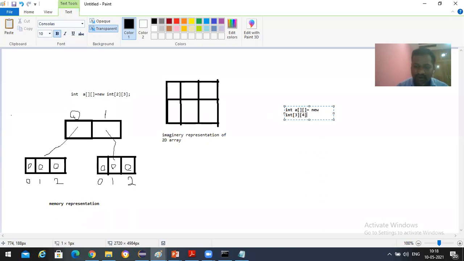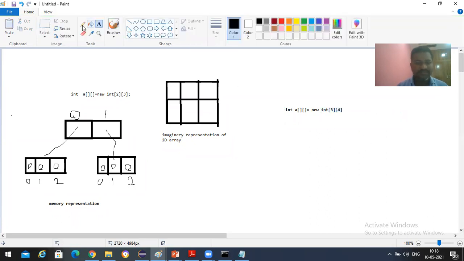What is the meaning of this? Can anyone say? It's a 2-dimensional array consisting of how many rows and columns? 3 rows, 4 columns. Right.